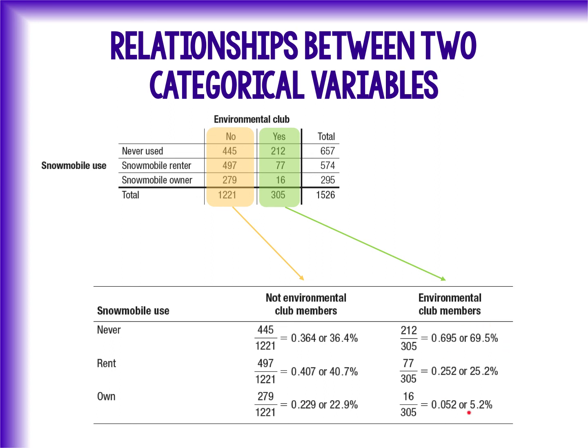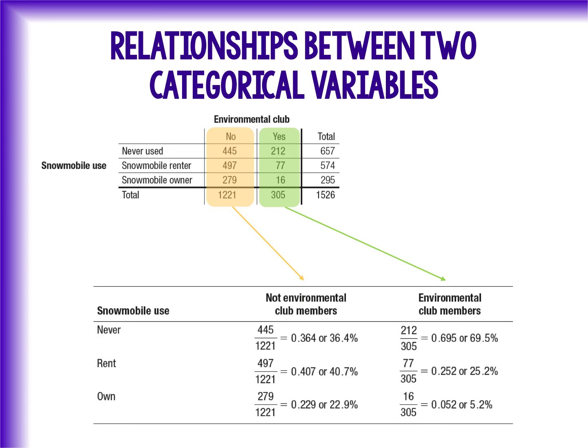Those numbers are very different from people who are in the environmental club, right? We can see as we compare across that almost 70% of environmental club members have never used a snowmobile, as opposed to only about 36%. That's a very big difference. It's almost twice as many by percent of environmental club members. That means that we might want to look into that data a little bit more. We might want to think about what causes those distinctions, what makes all of those changes take place, right? That's going to be stuff that we look at as we compare these columns that might make us make new choices statistically.